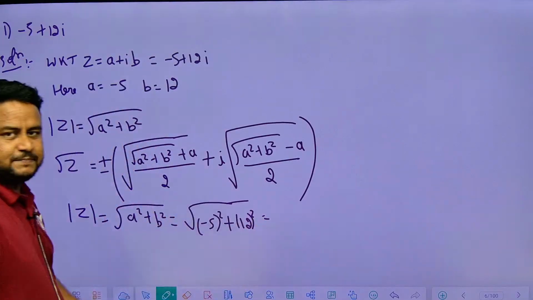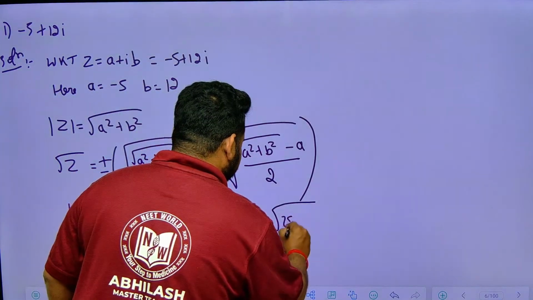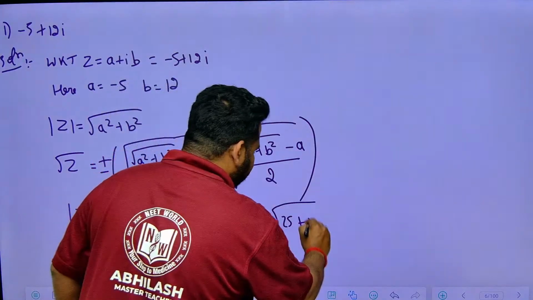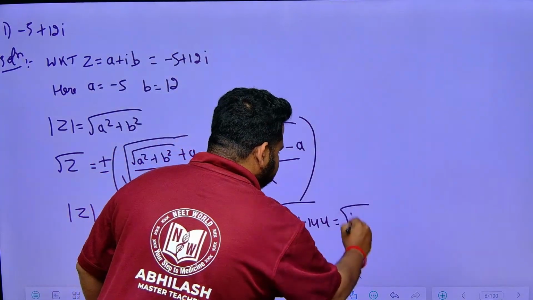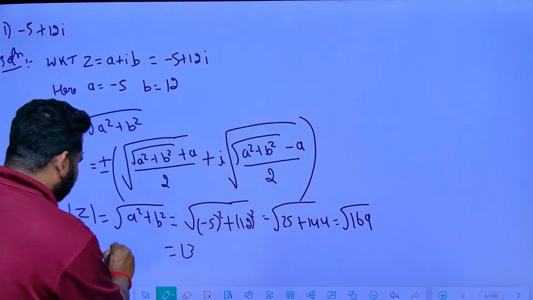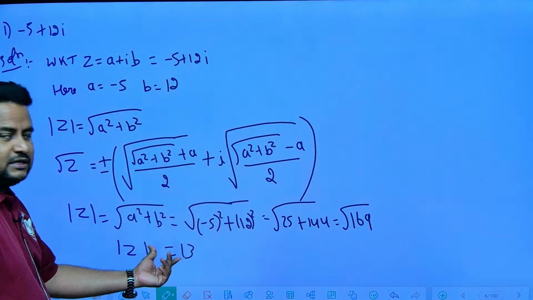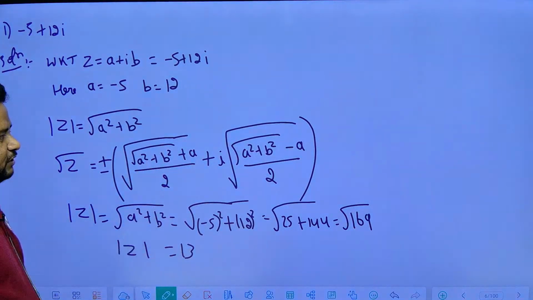So minus 5 square will become positive 25. So this will become 25 plus 12 square is 144. We will get square root of 169, that is nothing but equal to 13. Modulus of z is equal to 13. That is, square root of a square plus b square will be equal to 13. We will get it.